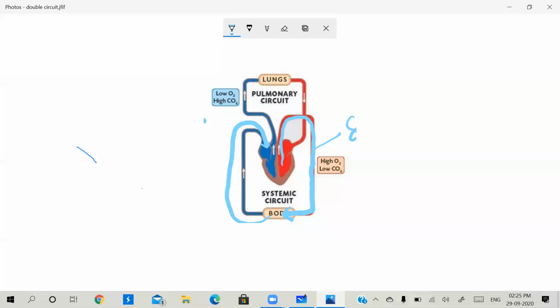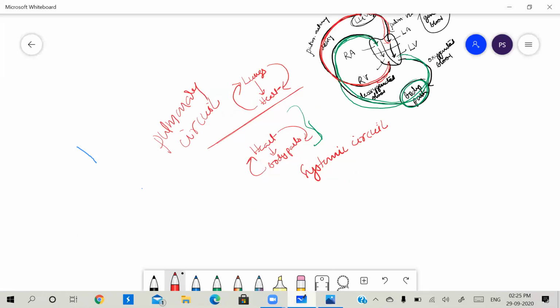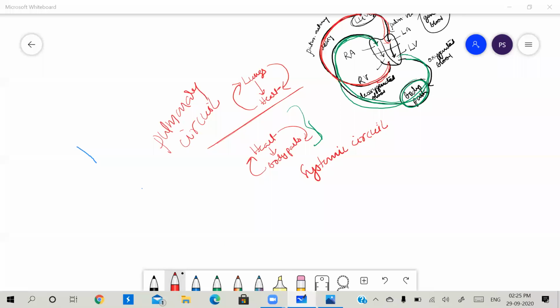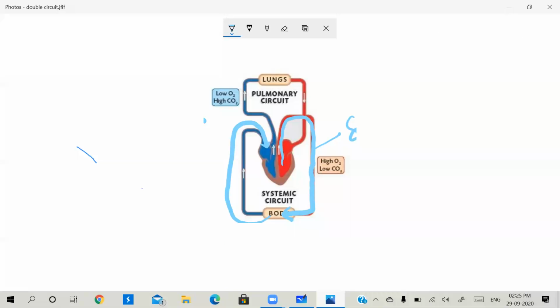And another is the one that flows between the heart and lungs. This is the systemic circuit, and this is the pulmonary circuit.